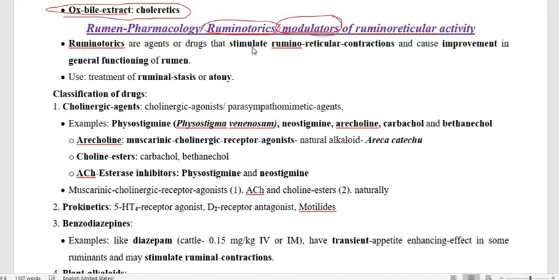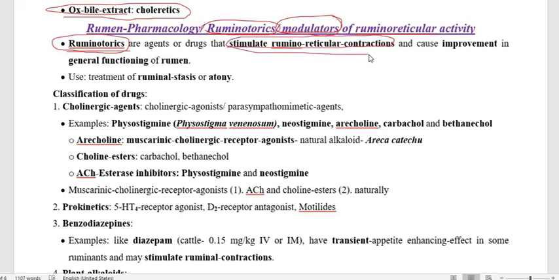So ruminatorics are the drugs that are used to stimulate the ruminoreticular contraction, and therefore it improves the digestion, or you can say it helps to improve the function of the rumen.